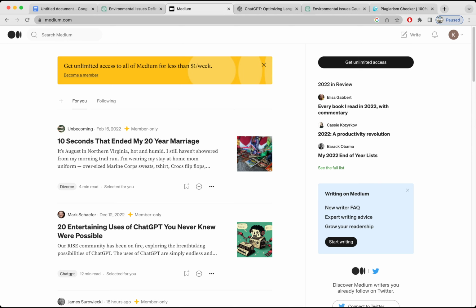Let me just copy this, the first one, and this is the tool. It's called duplichecker.com, and here I'm going to paste my text, and then I'm not a robot, check for plagiarism. So it will definitely take some time to check for the plagiarism. I'm not going to check for the whole document because I don't want to make this video too long.